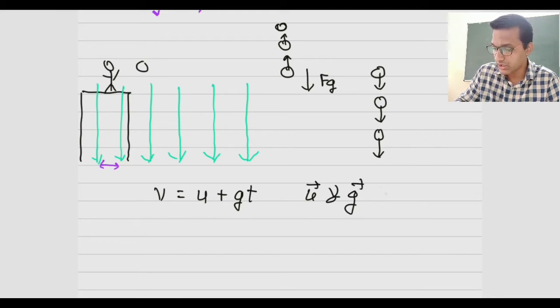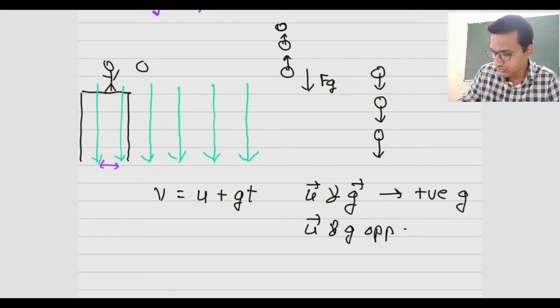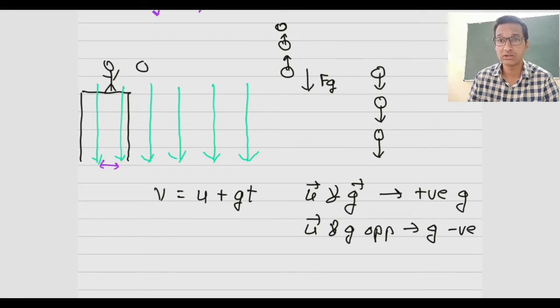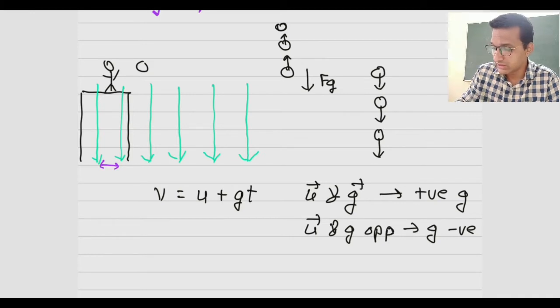If u and g are in the same direction, g will have a positive sign. Whereas if they are in opposite directions, then g we will take negative. When you throw the ball up and g is downwards, the velocity will decrease, so g will be negative. Whereas when you throw it down, u is in the same direction as g, and the velocity will increase. So we can take the sign of g later.